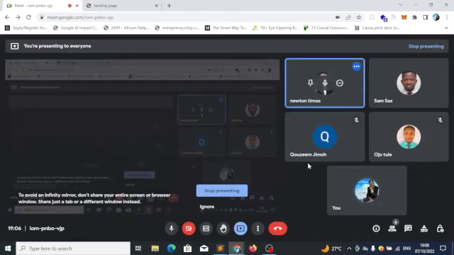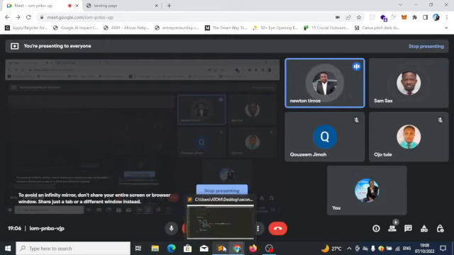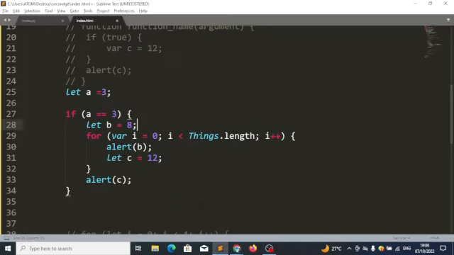So does that mean that the alert belongs to the if statement? Yes, the one here belongs to this if statement because you are outside this for loop now, and you are still within this if statement. So this belongs to the if, while this belongs to the for loop. Okay, sir. So that is the difference between the var and the let. Any question before we move to const?